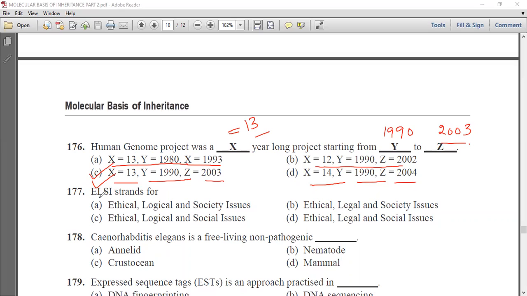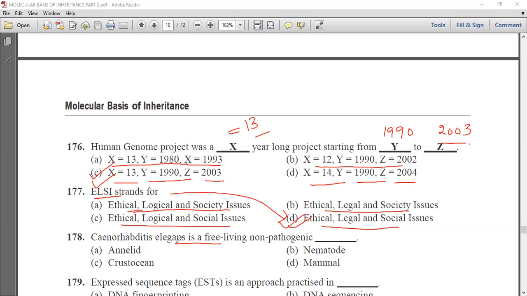Next question, ELSI stands for ethical, logical and society issues, ethical, legal and society issues, ethical, logical and social issues, and ethical, legal and social issues. Now we know that ELSI stands for ethical, legal and social issues.